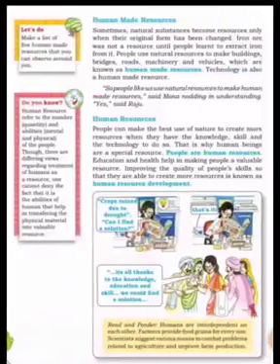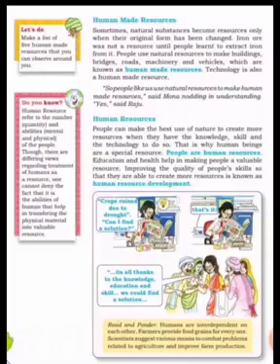Then the next topic, you saw about human-made resources and human resources. What are human-made resources? We saw that people, and people means human beings, use natural resources to make buildings, bridges, roads, machineries, and many more things which are known as human-made resources, right? In that, technology is also considered as one of the human-made resources. Then further we saw about the human resource: people can make the best use of nature to create more resources when they have the knowledge, skill and technology to do so.